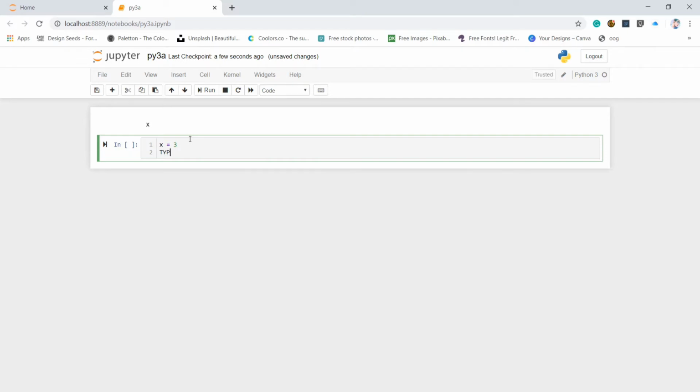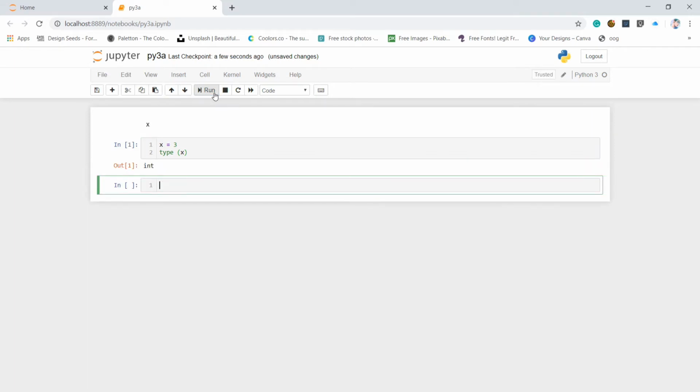And to check the data type it contains, I will say type, and in parentheses I will give my variable name, which is x. After doing that, it will show that my data type is integer, which is correct because I have stored a number value, and number values are basically integers.